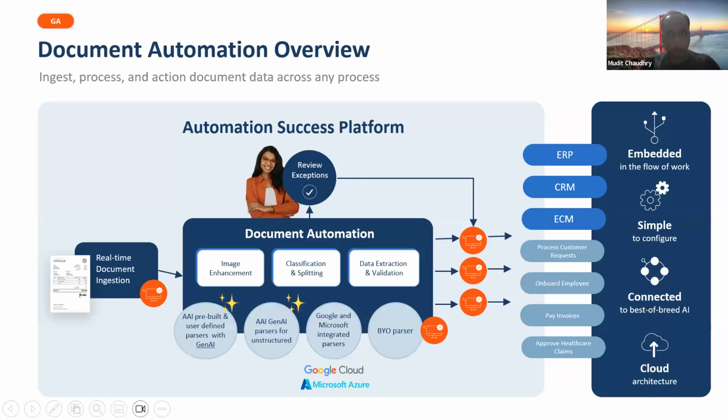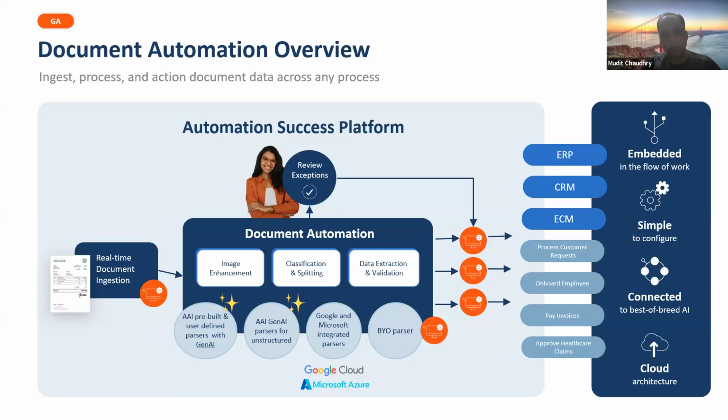So in case you don't know, just to quickly summarize what document automation is all about. Of course, we primarily focus on extraction of data from documents, and how we go about doing this is really by using our Automation Success Platform, right from the point in time when you need to read and ingest documents into document automation for extraction. The source could be anything. It could be an email, it could be a SharePoint location, SFTP location, whatever, right? So we've got a bunch of capabilities to ingest it from multiple sources.